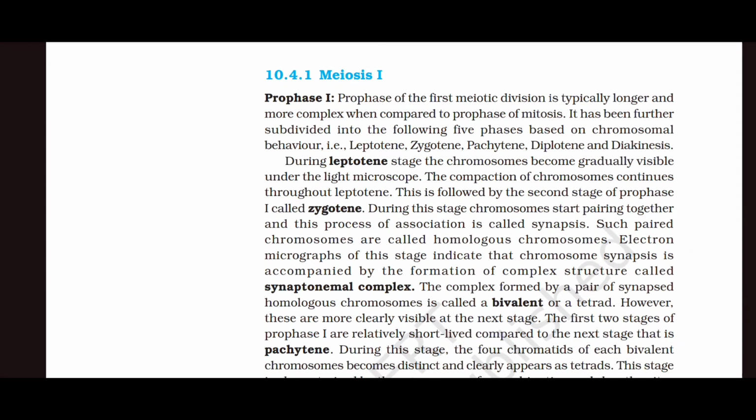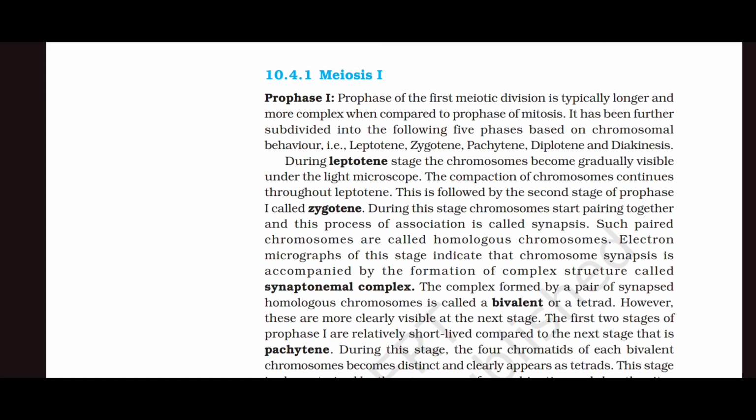Prophase 1. Prophase of the first meiotic division is typically longer and more complex when compared to the prophase of mitosis. It has been further subdivided into the following 5 phases based on chromosomal behavior, that is leptotene, zygotene, pachytene, diplotene, and diakinesis.